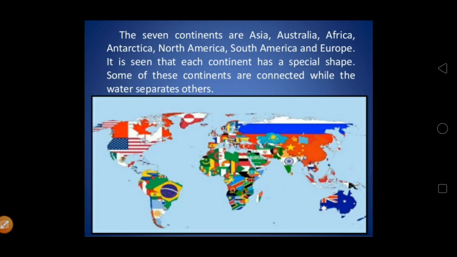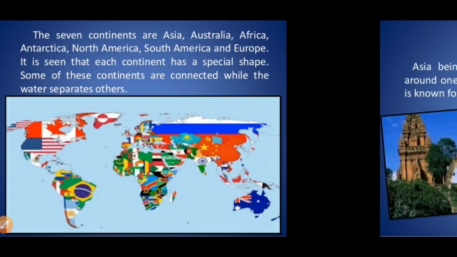The 7 continents are Asia, Australia, Africa, Antarctica, North America, South America, and Europe. It is seen that each continent has a special shape. Some of the continents are connected while water separates others. Asia and Europe are connected to each other, and Europe, Africa and Asia are also connected. But these continents are not connected with South America and North America. They are separated because of the water bodies.